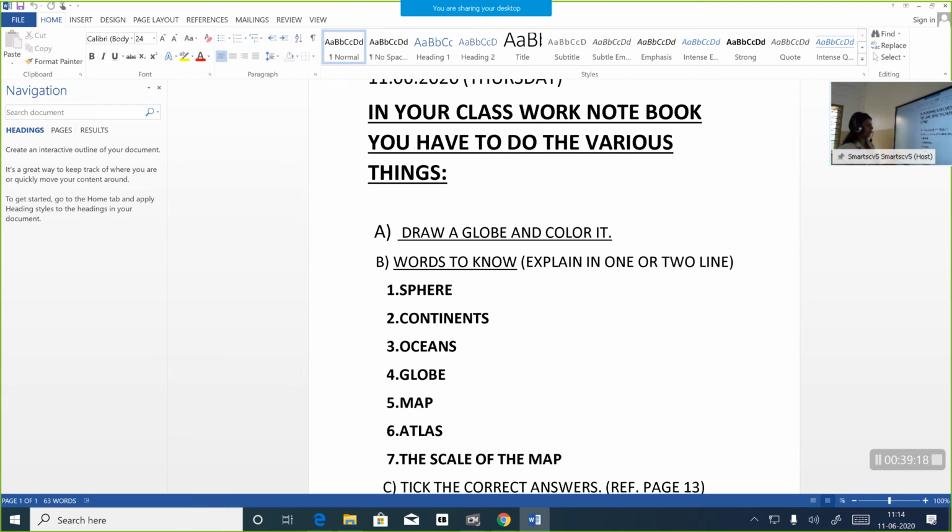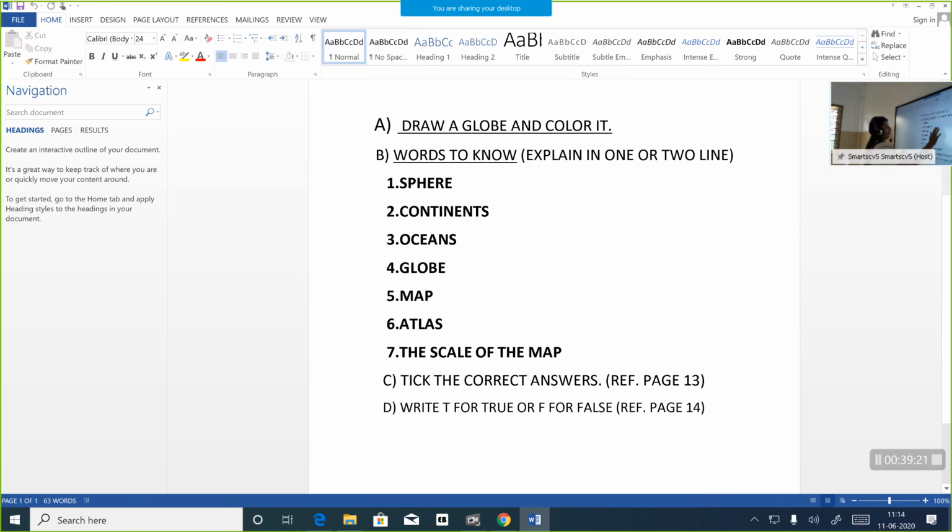Okay. Next one, what you have to do is words to know. Explain in 1 or 2 sentences: sphere, continents, oceans, globe, map, atlas, the scale of the map. It is there in the textbook. It is well defined and it is explained. You can just write in 1 or 2 sentences, or 1 or 2 lines is enough. Okay. It should be written in the second page.